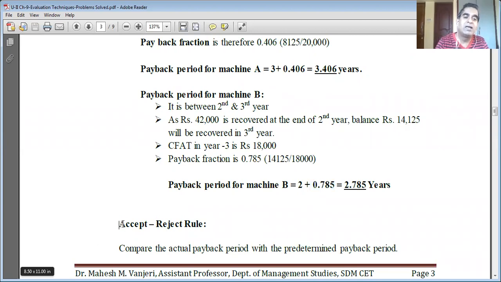Now we are going to learn the accept-reject rule with respect to payback period. If you are considering payback period as an evaluation technique, then on what basis should you accept or reject the project? Compare the actual payback period with the predetermined payback period. If the company has set a predetermined payback period, say for example 5 years, 7 years, or 3 years, then compare the actual payback period, which is what you have calculated, with it.